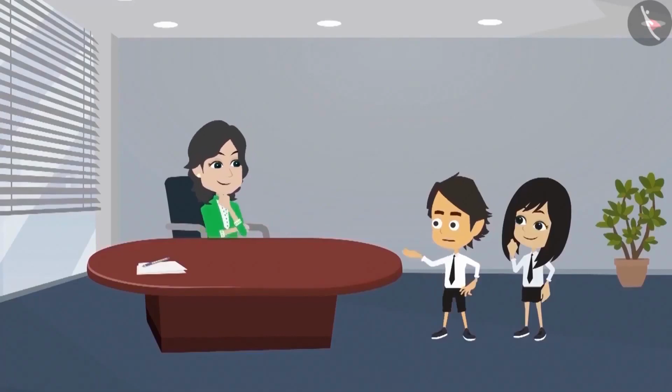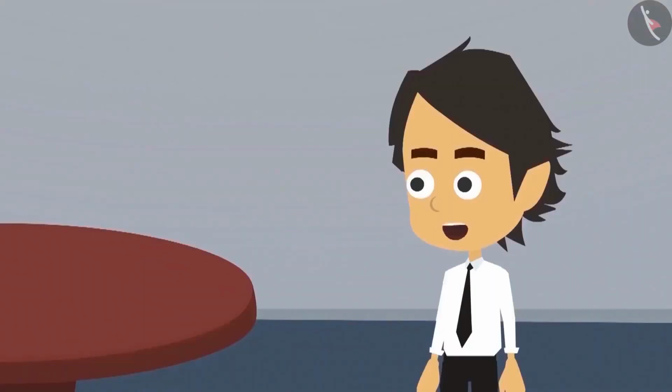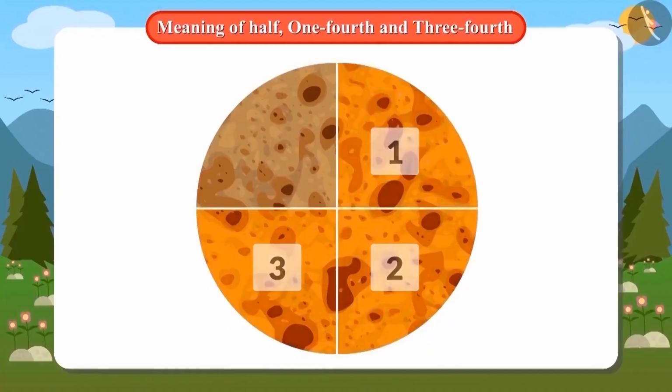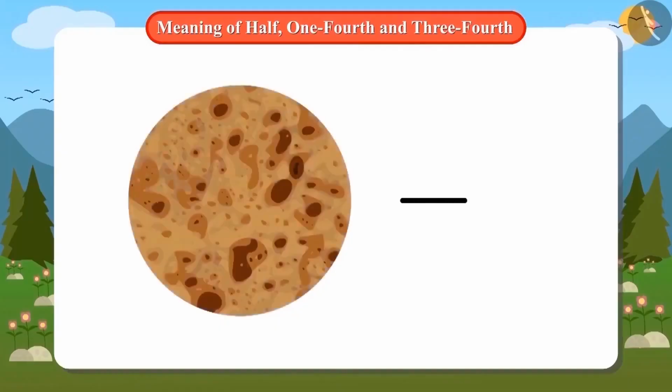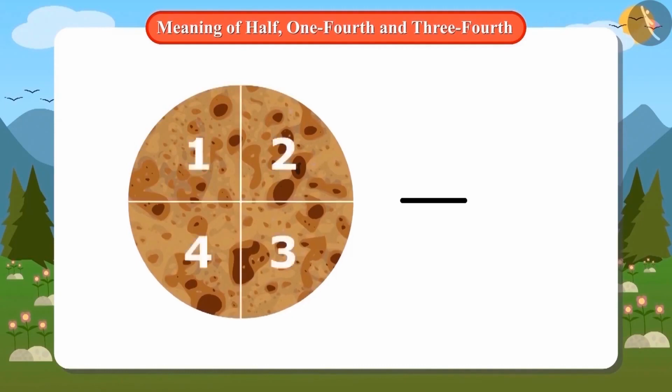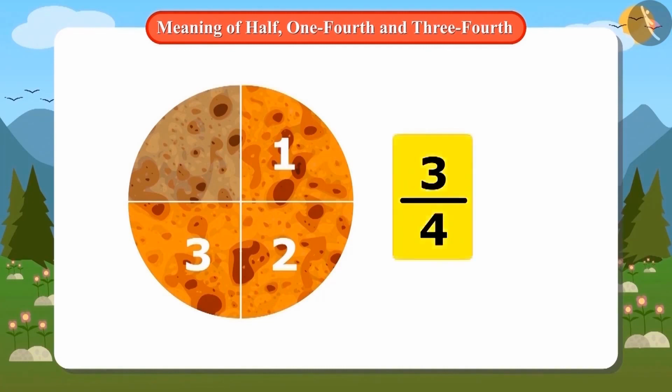Madam, we made 4 equal parts of the paratha. If I ate 1 part of them, I can write 1/4 of the paratha. But Neha ate 3 parts. Then how will she write it? This is also very easy. First, draw the line of division. Write down the total number of parts below the line, that is 4. Now write down the number of parts that Neha ate of the paratha above the line, that is 3. So we can say that Neha has eaten 3/4 of the paratha.